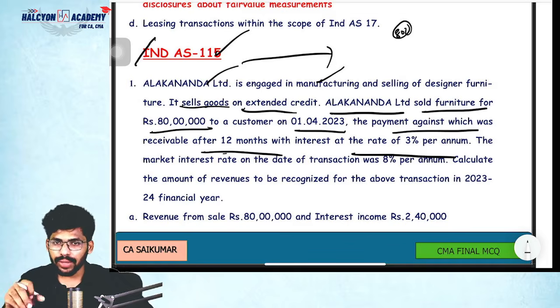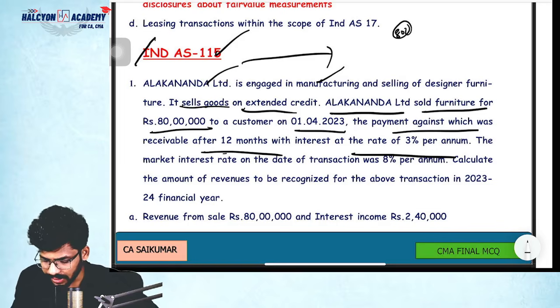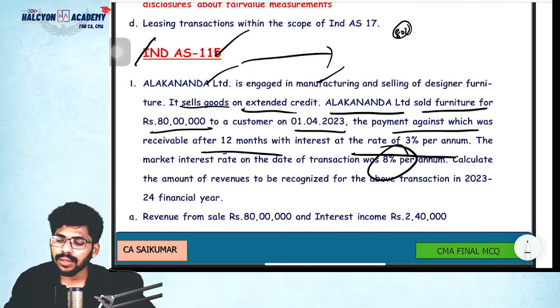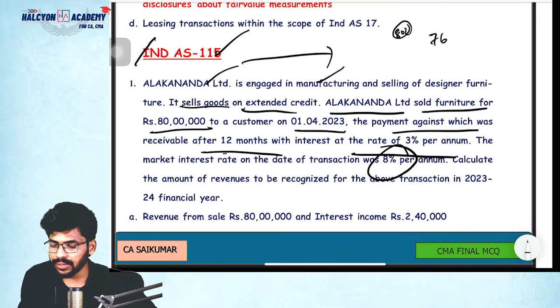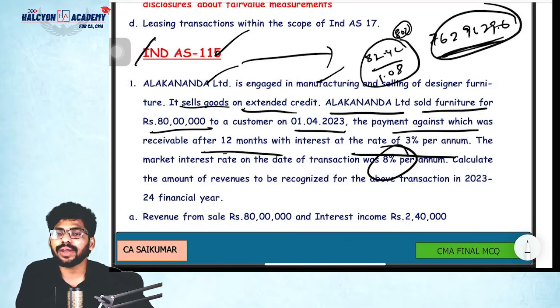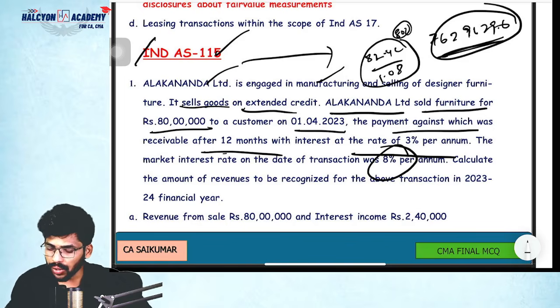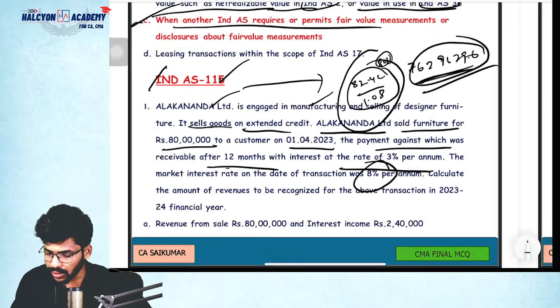But today we need to recognize the cost price, nothing but the cash price, right? Yes or no? So please bring it to the present value at the interest rate of 8%. So 82,40,000 divided by 1.08. How much? 76,29,629.6. Correct or not? So this is the calculation. I'm bringing it into the present value. Understood? Okay. So the value is 76 lakhs 29,630.